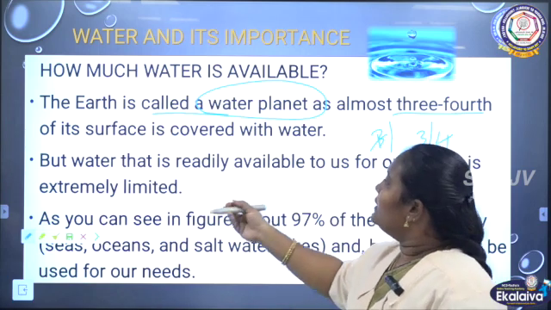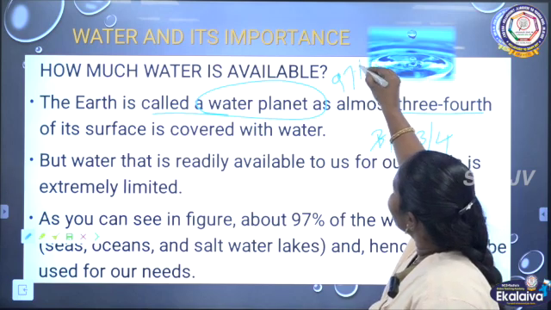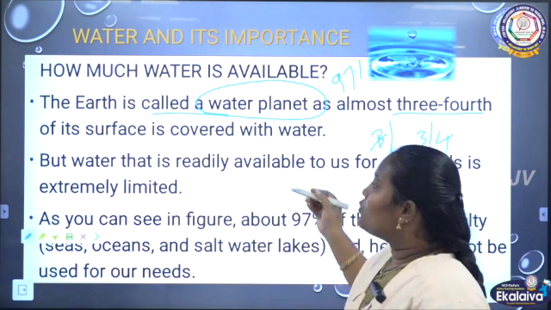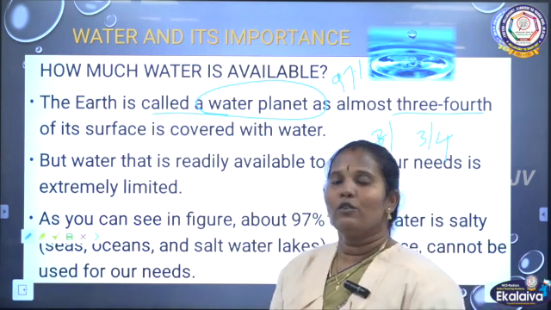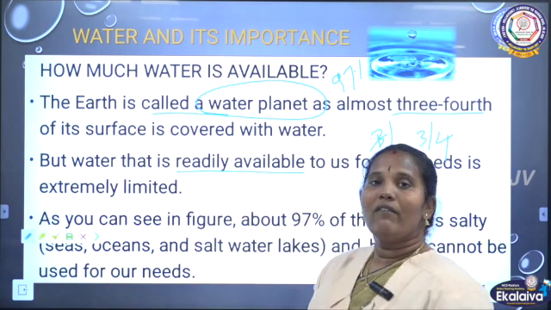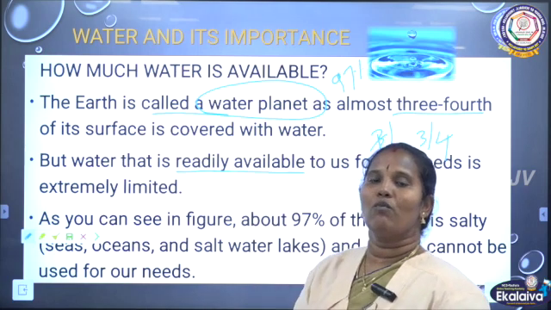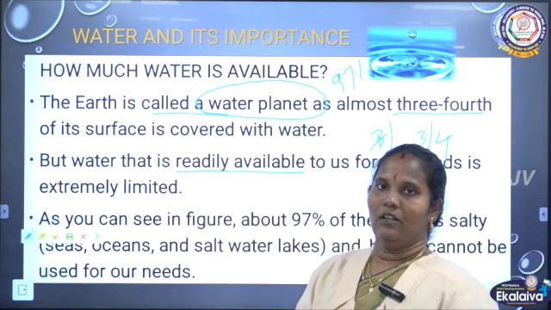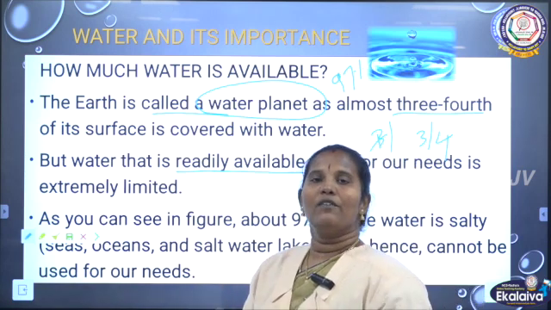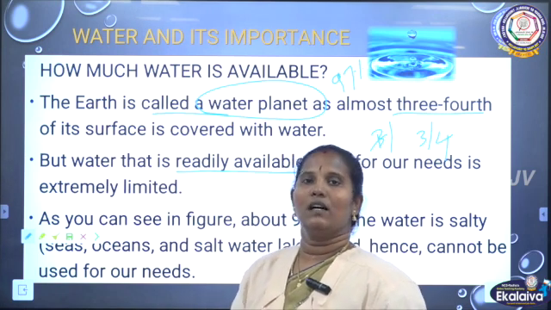But this water, 3/4, mostly 97% of water surrounds our earth, but this water is not used by us because it is not readily available. Why? The reason is that mostly this 97% of water is salty water. Salty water is not suitable for our daily uses. For all the things we cannot use this salty water.